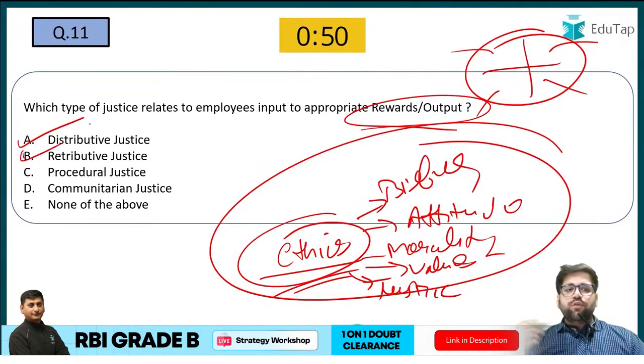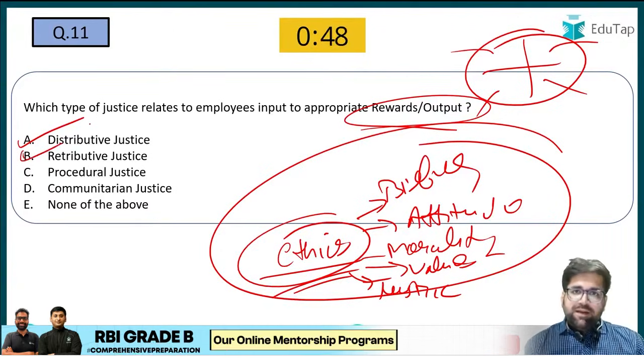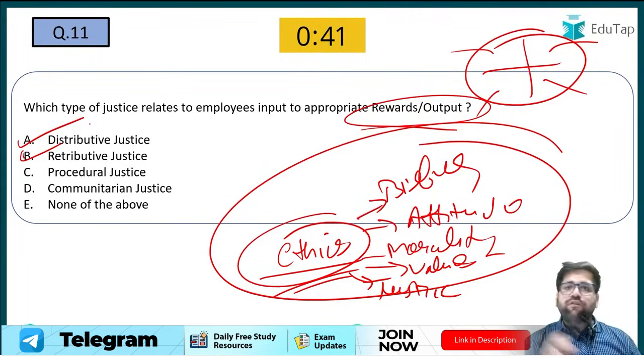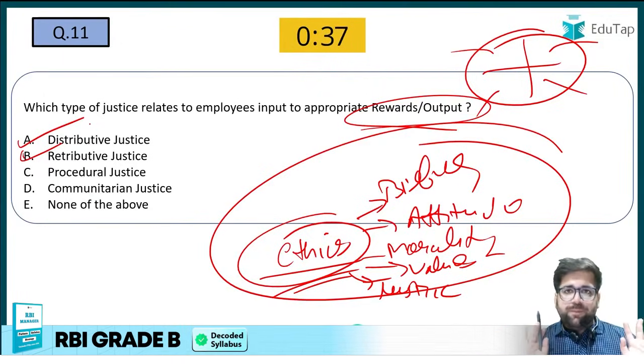Retributive justice means that you will have to give punishment to a particular person who has done something wrong in society. For example, if you see some terrorist, then you have to subject them to, I would say, some level of punishment.